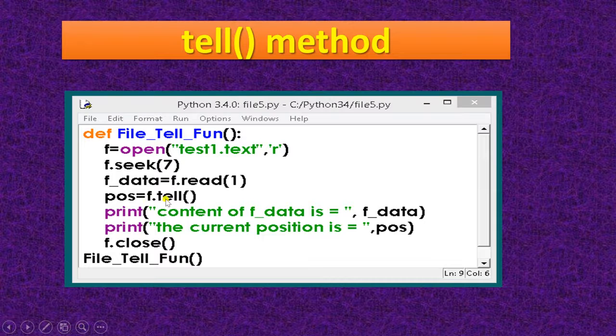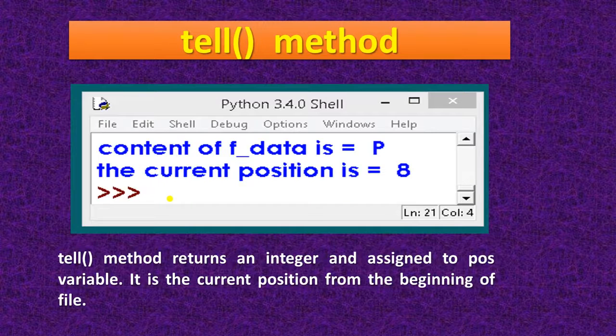I am using position equal to f.tell(). This will return where my pointer is now. So the content of f data is p, and the current position is p, because p is the 8th character, or we can say it is at the 8th byte position. So this tell method returns an integer assigned to the pos variable. It is the current position from the beginning of the file.